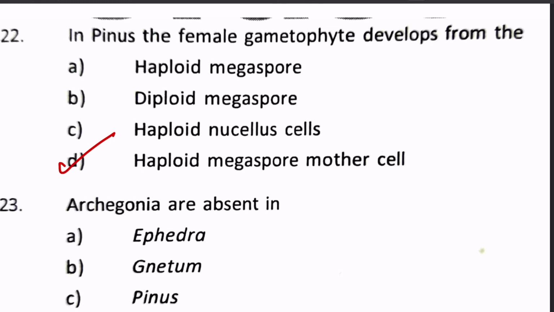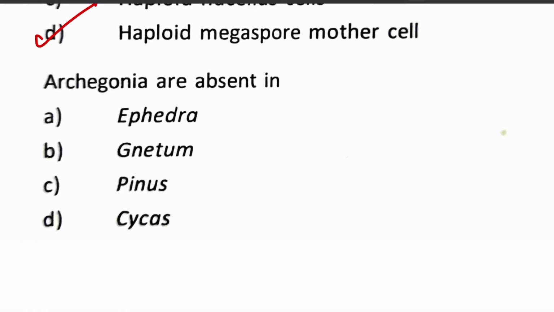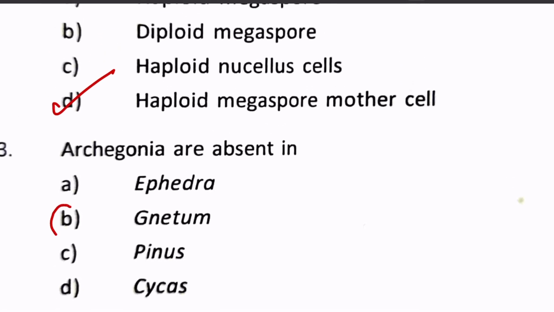Next is: archegonia are absent in. So it is a very unique character of Gnetum, we know. So we will just mark that.